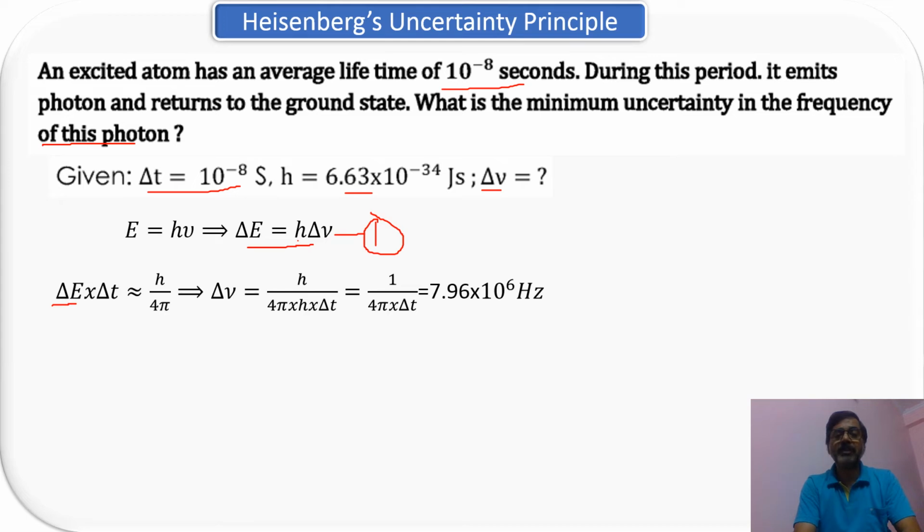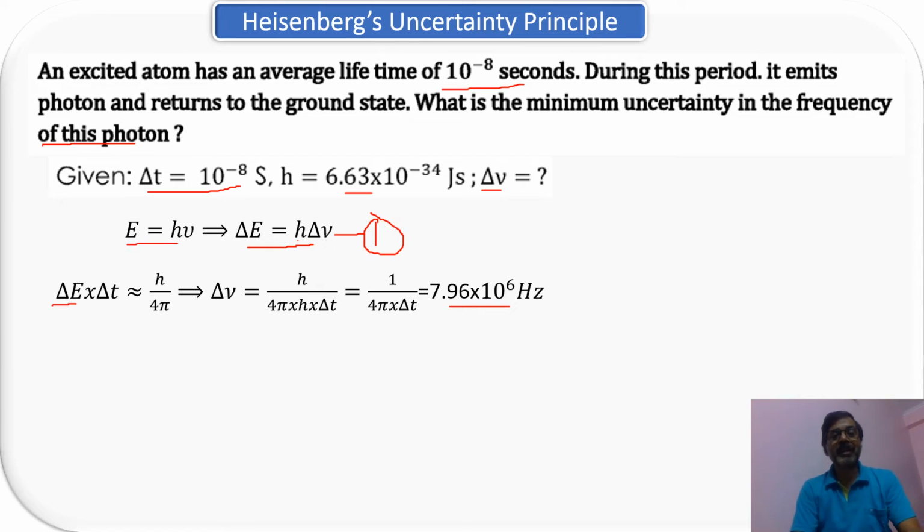Delta E is equal to how much? h into delta nu into delta T is equal to h upon 4 pi. Rearrange that equation, so delta nu is equal to h upon 4 pi h into delta T. Substitute all those values. You will be getting 7.96 into 10 to the power 6 hertz. So nothing else is there in this problem again. Only the small concept is there: how you should calculate this value of the energy.